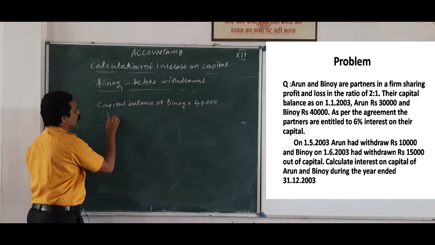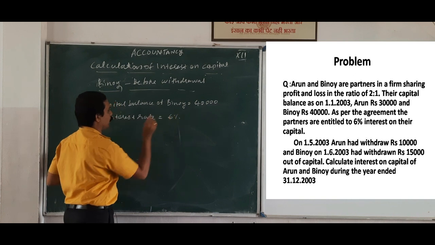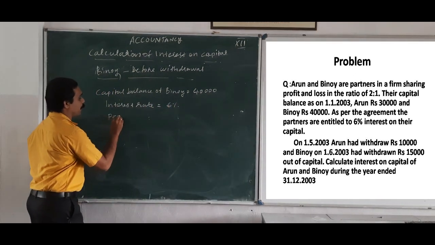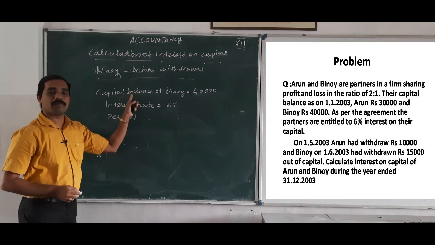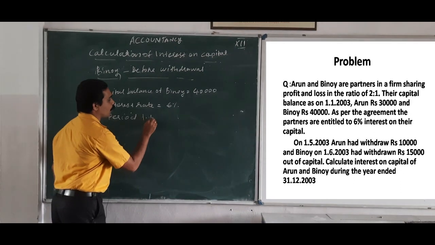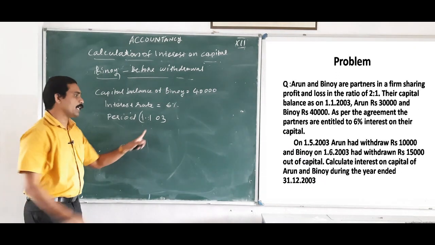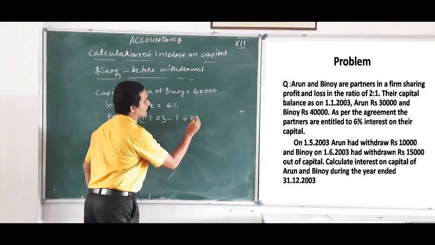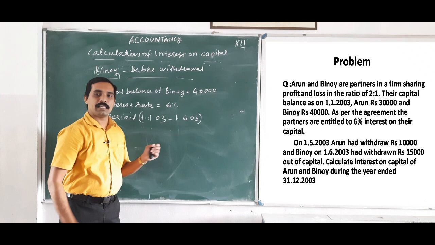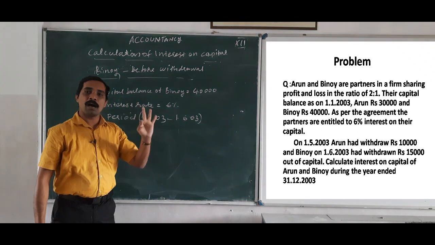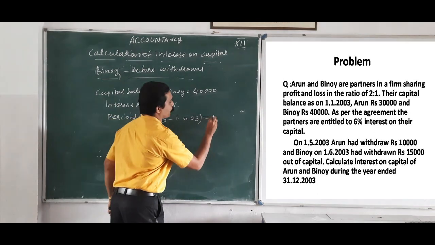So interest rate, how much? 6%. Period. What is the opening date of that capital contributing date of Binoy? That is 1/1/2003. When is the withdrawal date? That is 1/6/2003. So from January till May, that is January, February, March, April, May. How many months? That is 5 months.